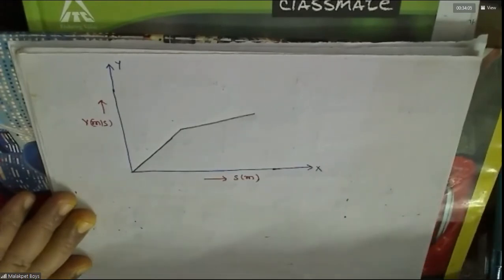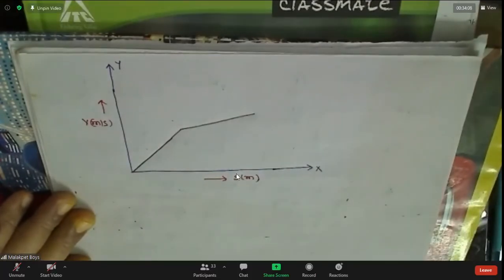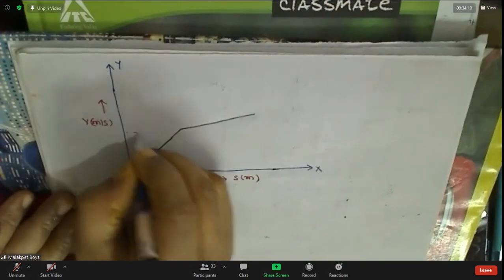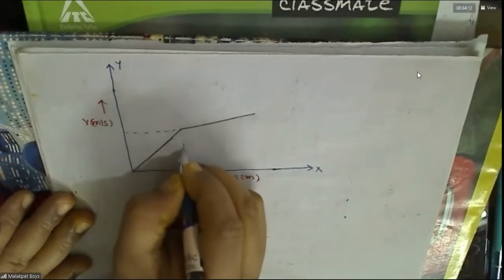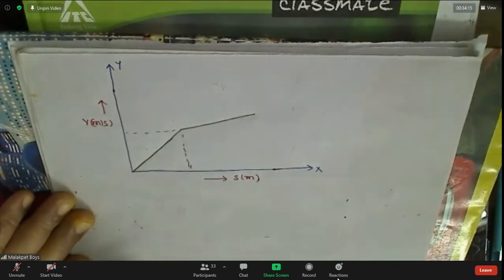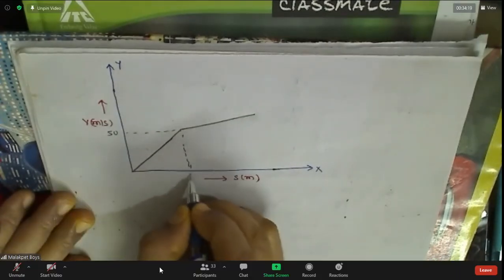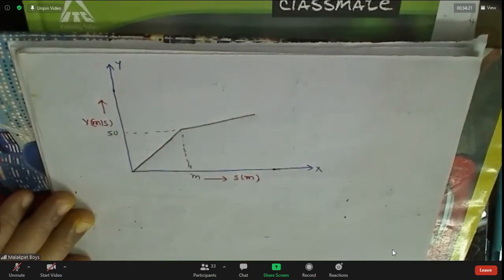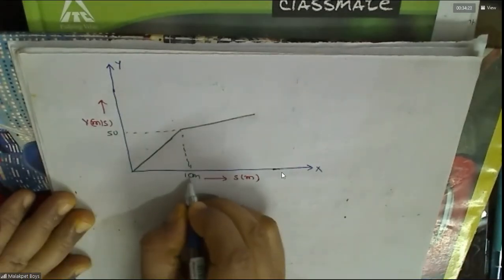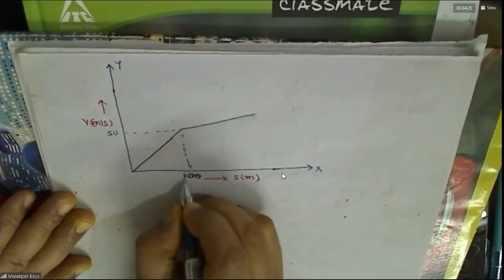Right. This is some graph. Why the graph looks the way it does is none of our business. From the given data, you have to do it. This is 100, okay?